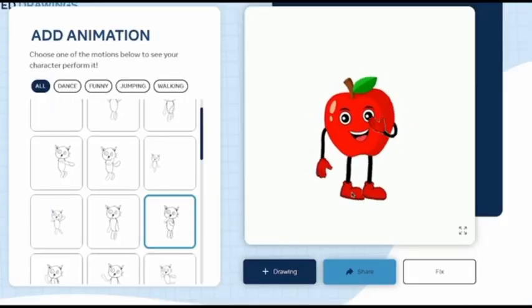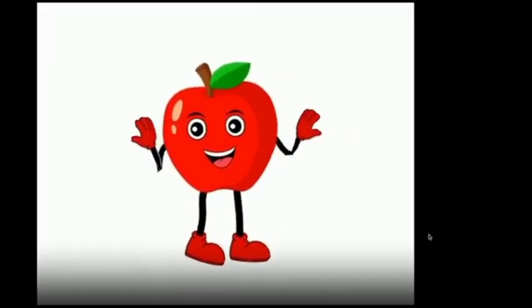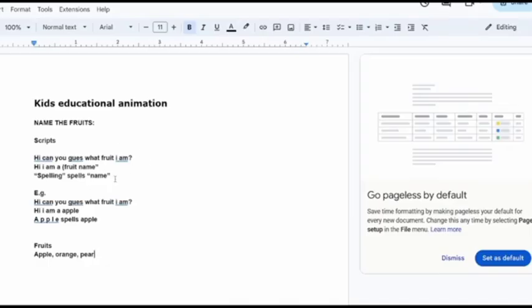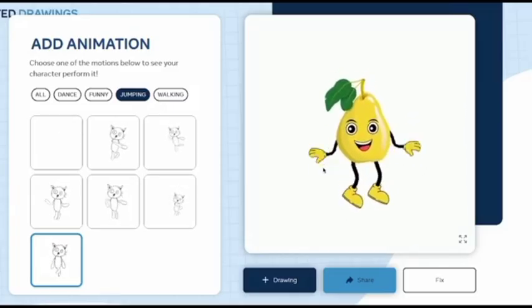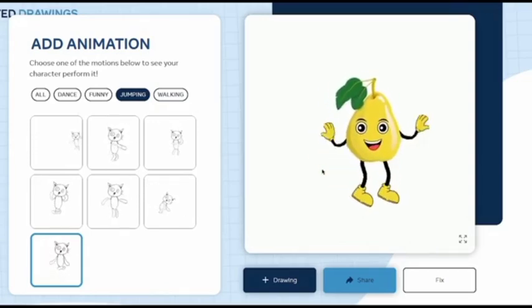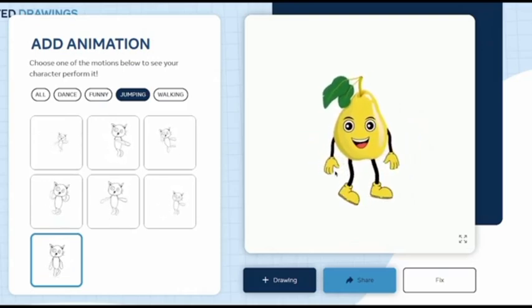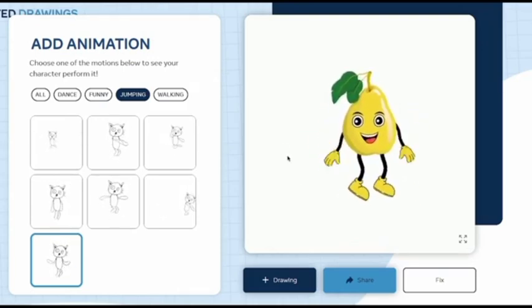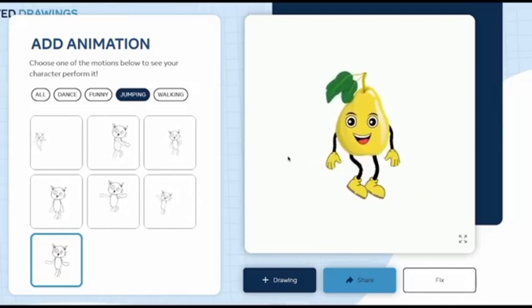In order to download it, it's very simple. All you need to do is simply increase the size like this, and click the 3 dots here, and click the download button. Now go back and forth from your scripts and Animated Drawings, and just gather up all the different movements that you think you would need for your video. And then, once you've downloaded all the moves for your first character, you need to go ahead and do this process for all of your characters. It's very simple to do. It doesn't take you long, and it's completely free. Now once you have all your characters and their movements downloaded, it's time to move on to the next step.